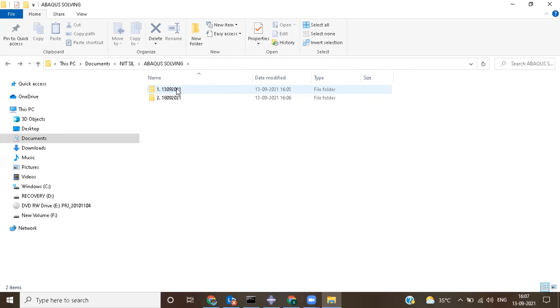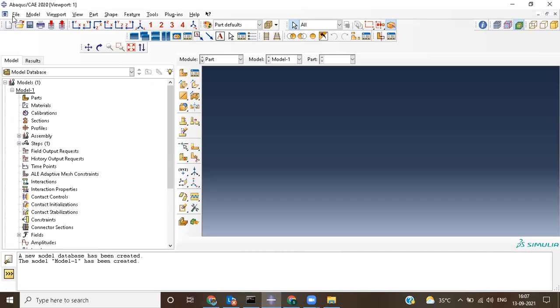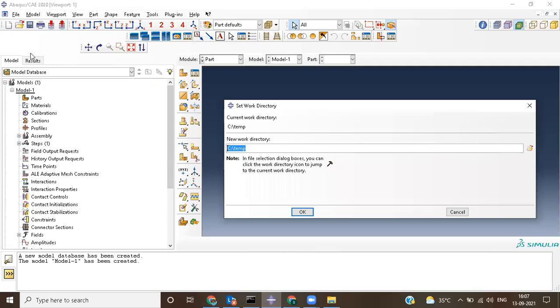Now, today, I want to save in this particular folder. So I'll go inside this, click on this, and copy this particular path. Now going here to Abacus: File, Set Working Directory. By default, it is C and 10, but you can paste the URL that you have copied just now.